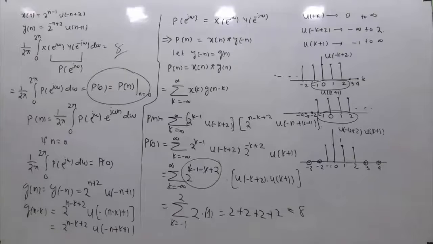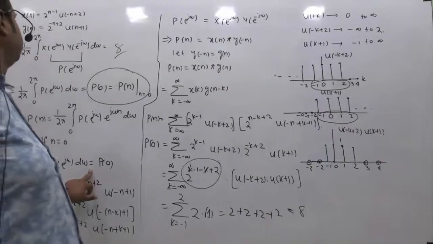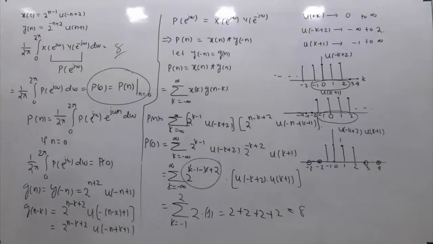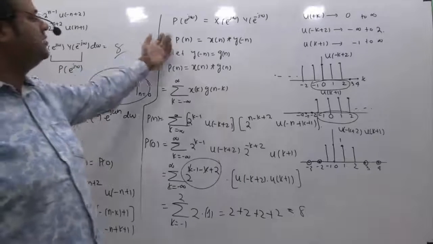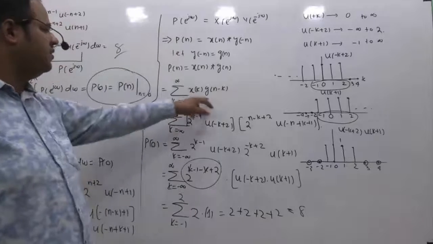So let me summarize once again what I did. This is what they have asked to find. I have assumed this product is P of e raised to power j omega. Then by referring to the standard DTFT and inverse DTFT relations, by comparing this with this one, we have figured out that if I make n equal to 0, this integral will be identical to this integral, right? So basically this integration which I have to find is equivalent to p of 0. So if this is p of 0, then I started to find what is p of n. I have taken this as P of e raised to power j omega, then I wrote the corresponding time domain function. So this is what we got as p of n.